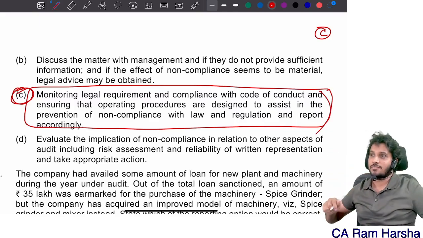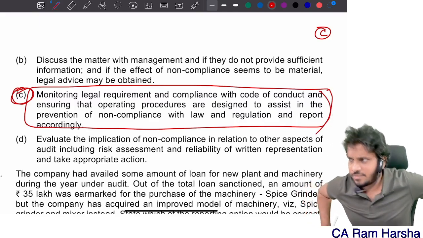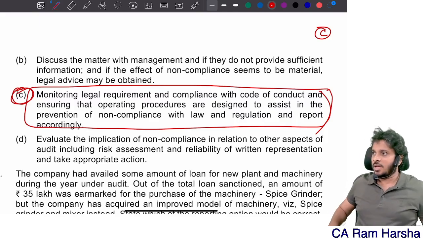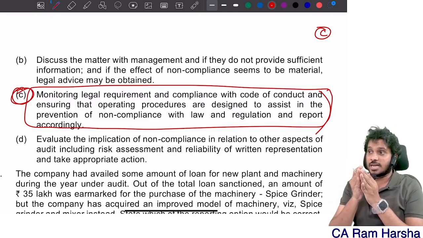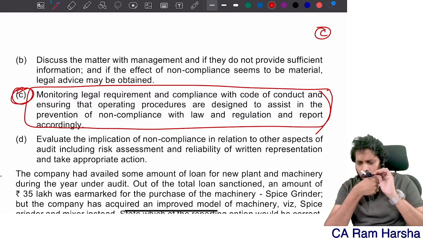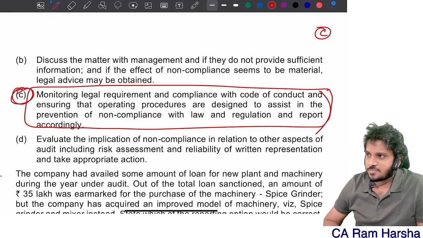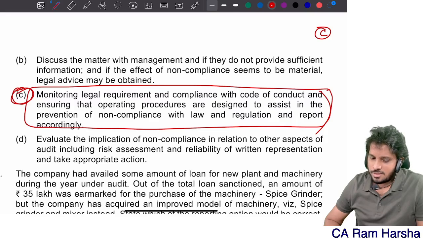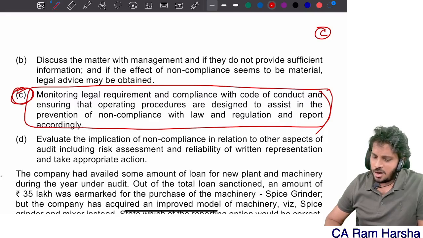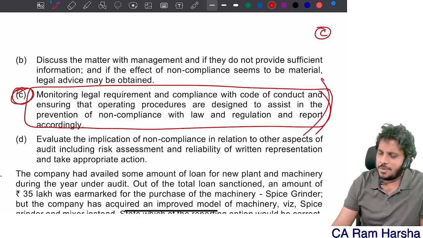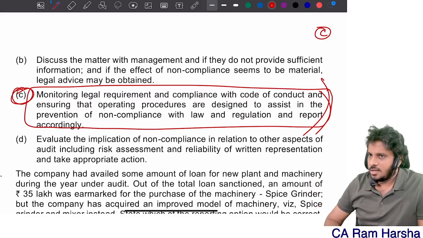In our SA 250 introduction, you see the second question or first question. Third question, what are the policies and procedures that we implement? Inside that, one of the points is operating procedures designed to assist prevention of non-compliance with laws and regulations and report accordingly. No, that we won't do. This is a complete control check. Correct? Yes or no?